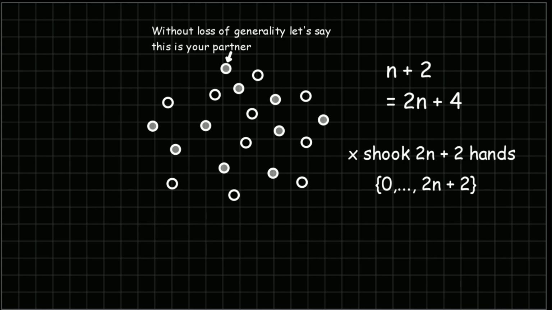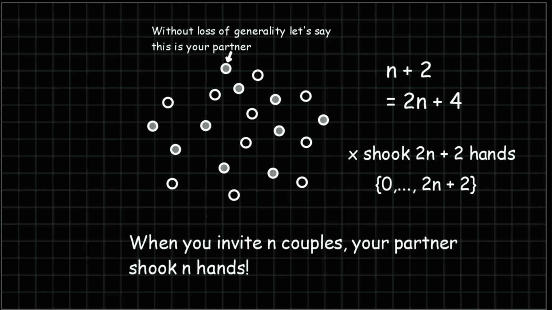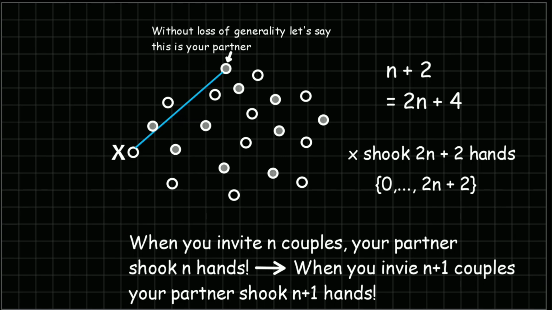Now let's assume that the hypothesis is true for n. That means when you invite n couples, your partner shakes hands with n people. But when X and Y were in the party, your partner shook hands with one more person, that is X. So that implies when there were n plus 1 invited couples, your partner shook n plus 1 hands.